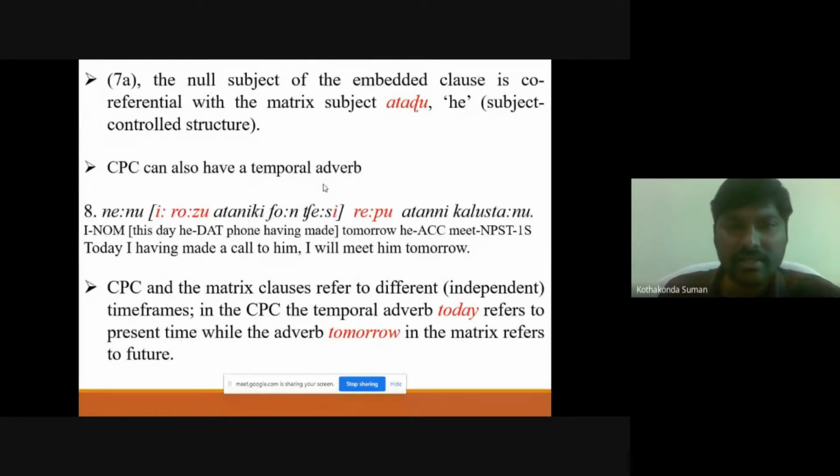And these CPCs can also have a temporal adverb. Which means in the main clause you have one adverb, and in the embedded adverbial clause you have another. So they are independent when it comes to time difference.